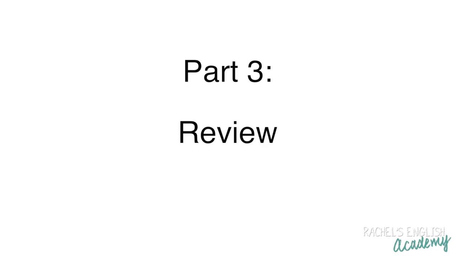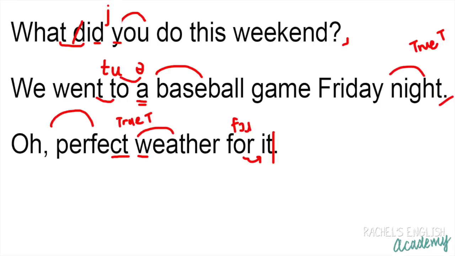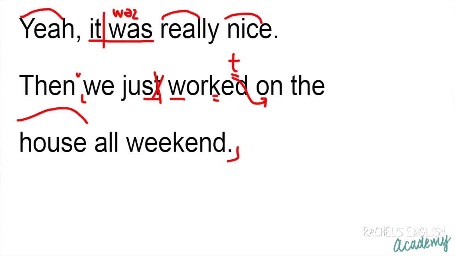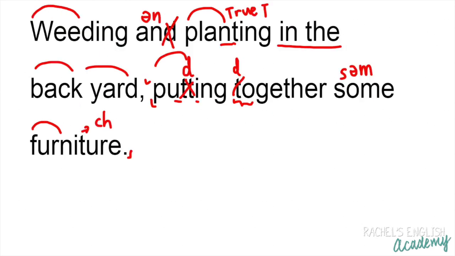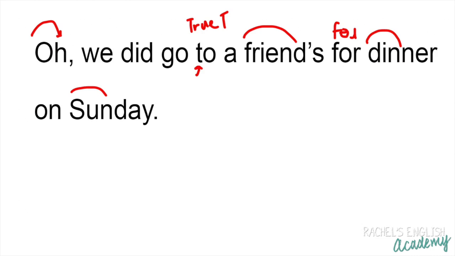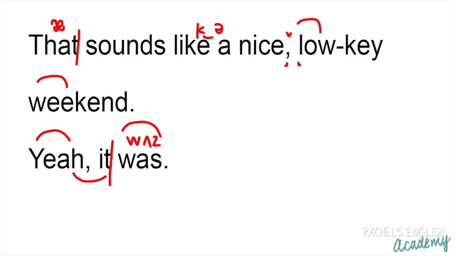What did you do this weekend? We went to a baseball game Friday night. Oh, perfect weather for it. Yeah, it was really nice. Then we just worked on the house all weekend, weeding and planting in the backyard, putting together some furniture. Oh, we did go to a friend's for dinner on Sunday. That sounds like a nice, low-key weekend. Yeah, it was.